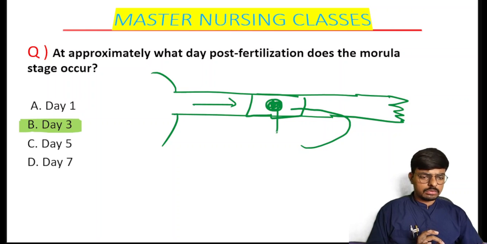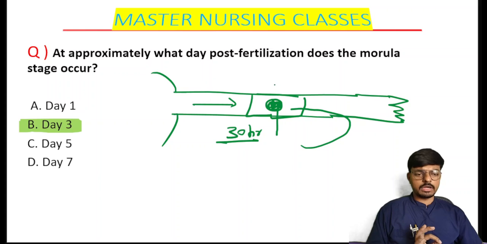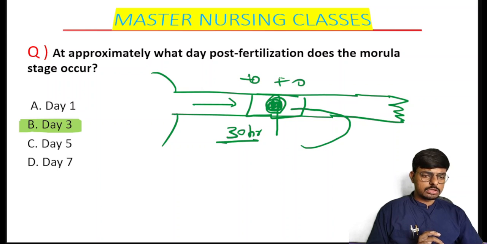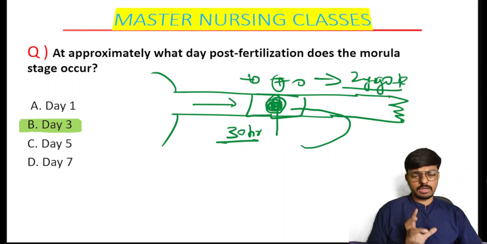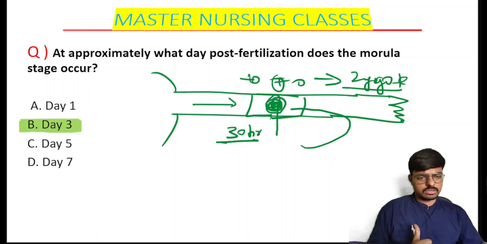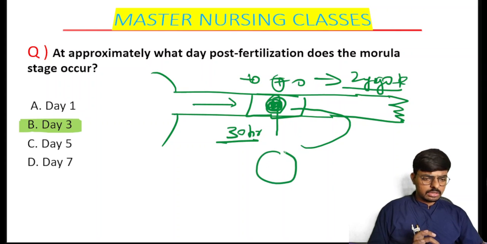After fertilization this will convert into a zygote. So sperm plus ova fuse together with the help of fertilization, which forms the zygote. I think all of you know that very basic. Already we have discussed it in the last session also. This zygote remains in the fallopian tube, and after 30 hours, it will divide into the two cell stage.